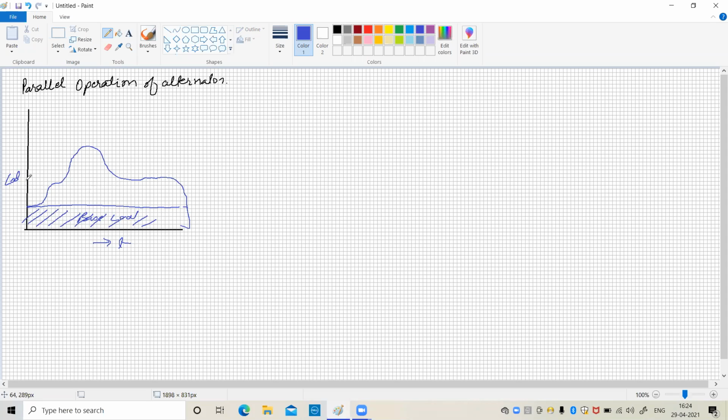Now this is the second load, which occurs for some 20 hours. And this occurs only for, say for example, 4 hours. And this is the third load. So the total load is, say, 500 megawatt, whereas this is 200 megawatt, and this is 200 megawatt. So the total is 500.